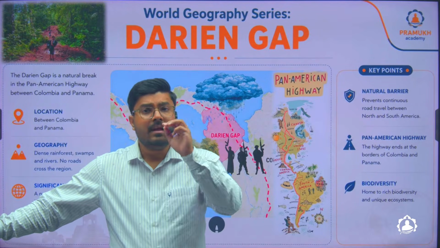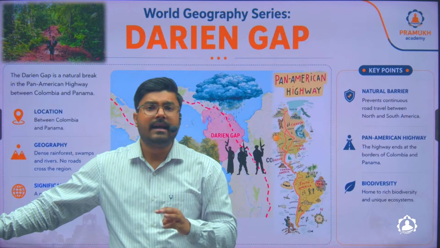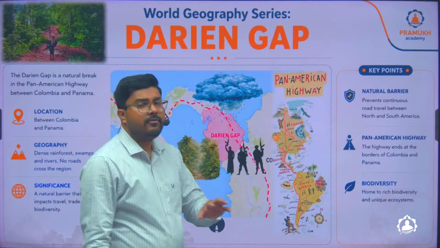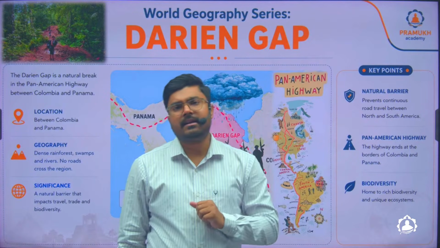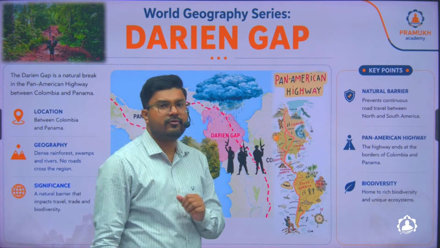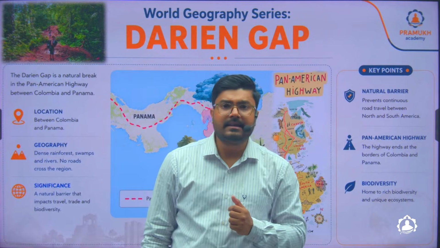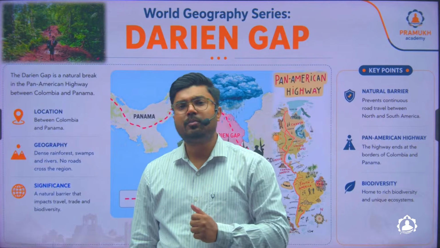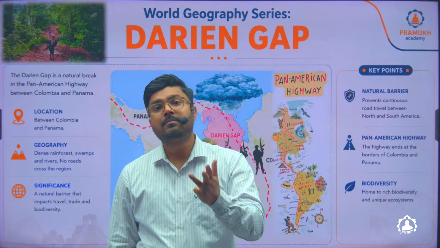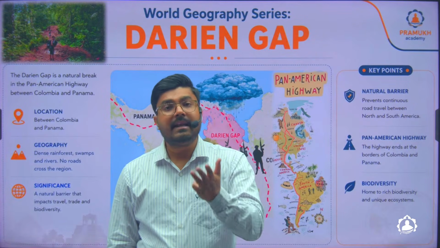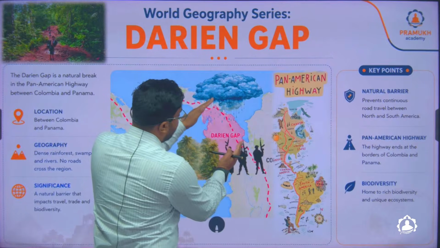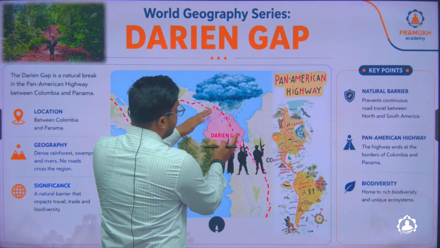Okay. And the third you can talk about is the lack of government control. In this region, the government has very limited control. I mean, the Panama government, along with the Colombian government, does not have control here. And thus, this gives rise to the mushrooming of different extremist groups, smugglers, arms traffickers, kidnappers, etc. So, this region is very popular and named the Darien Gap.